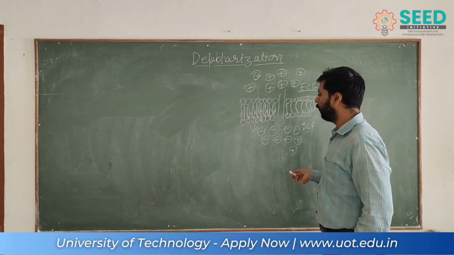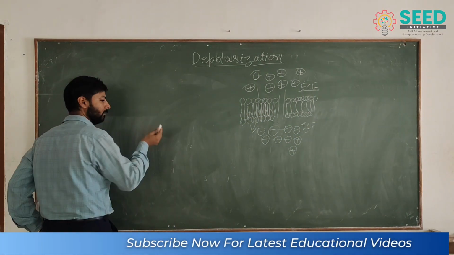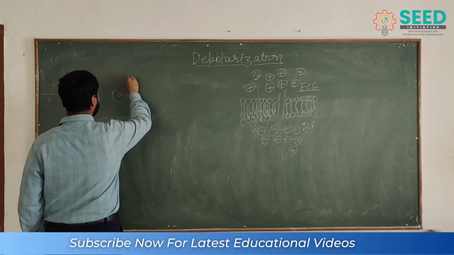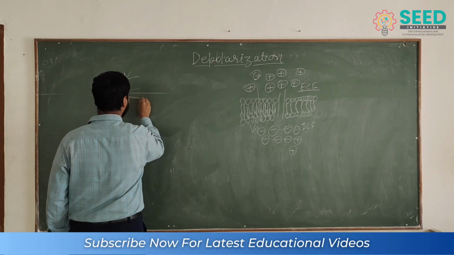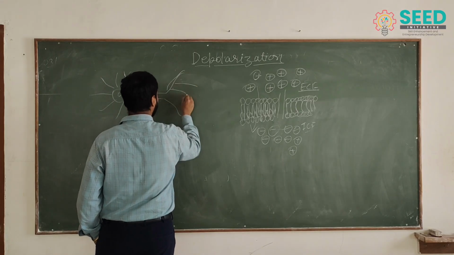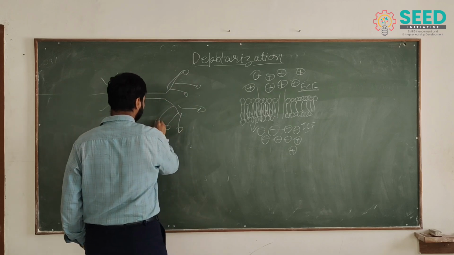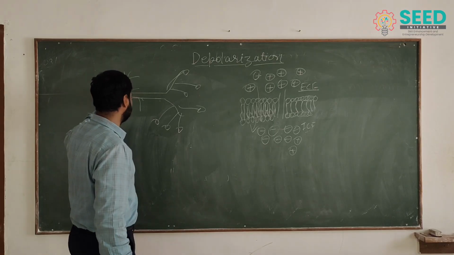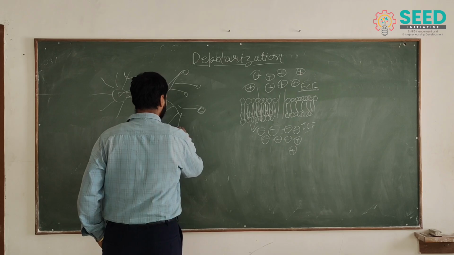So in depolarization, what is it? Everybody knows neurons and muscles, but we are talking about the neuron. Here in the cell body, there are lots of dendrites, and an axon covered with myelin sheaths. This is the axon and these are the axon terminals. These are the buttons on the dendrites carrying the messages along the axon, and this comes to the axon button.